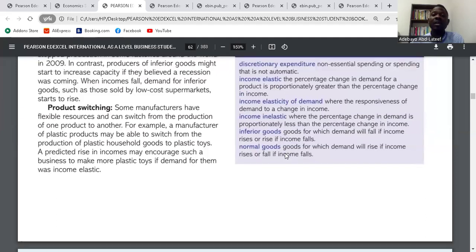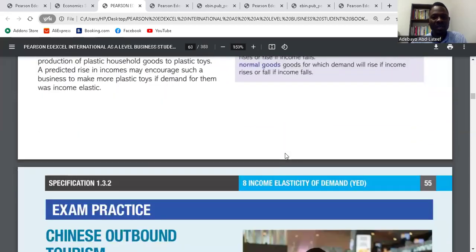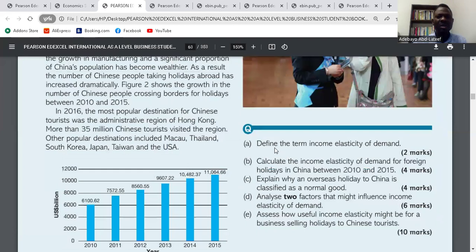Yes, it affects businesses that sell income elastic products, and it also affects those that sell income inelastic products. Yes, income elastic, income inelastic, production planning, and product switching. So that is all that income elasticity of demand will affect. Any question about that? So we have a case study.